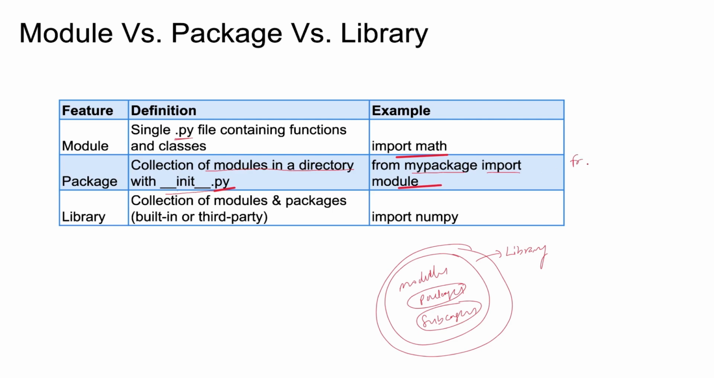Similarly, read it like from scipy, sorry, from sciops, geometry, right? 2D geometry or input preprocess, right? We imported the preprocess int function. Similarly, you can use a library. A library is a collection of modules and packages, built-in or third party. Generally, libraries are created by third parties.